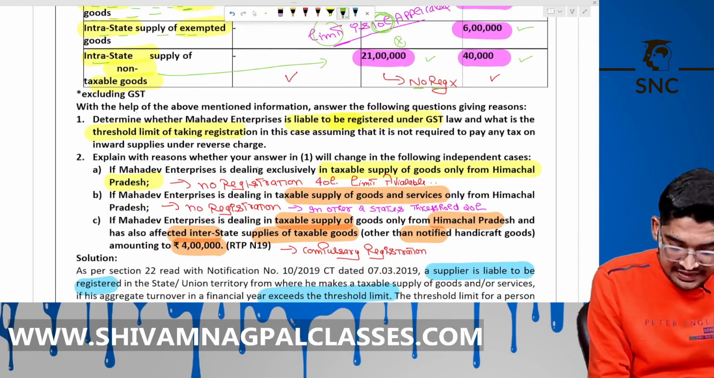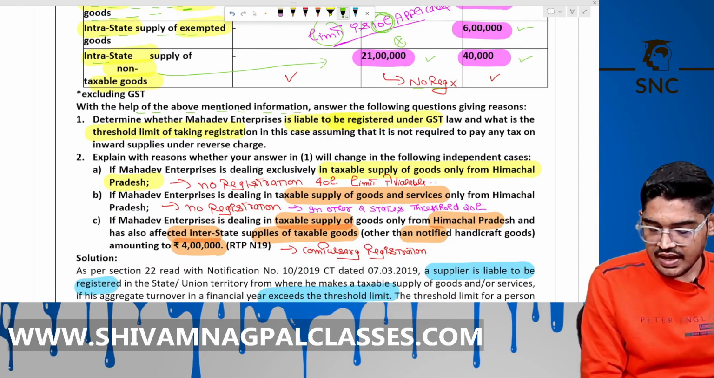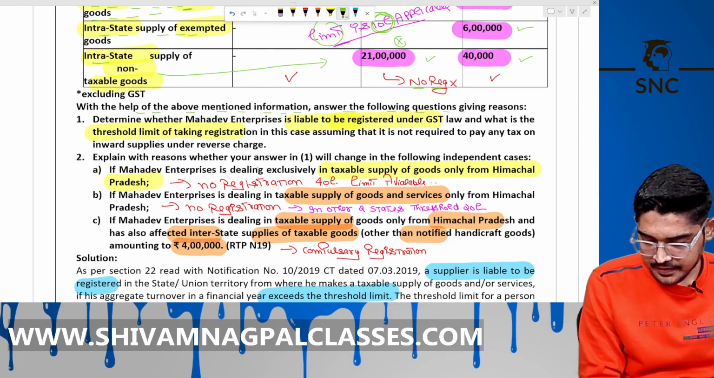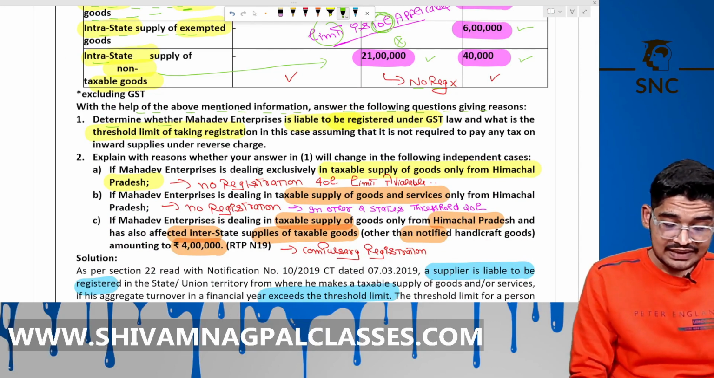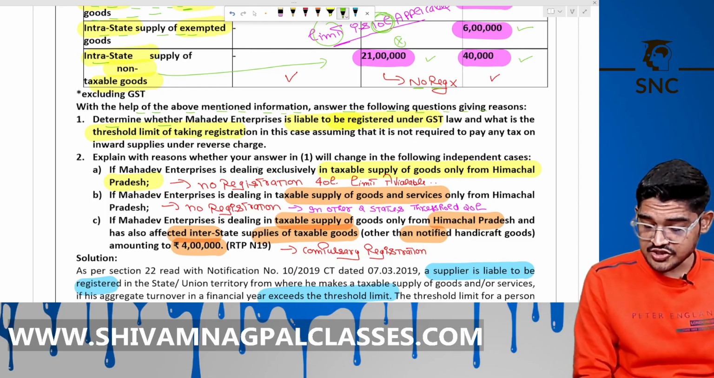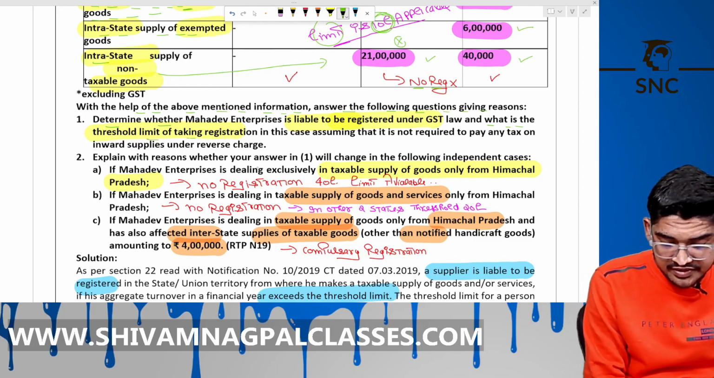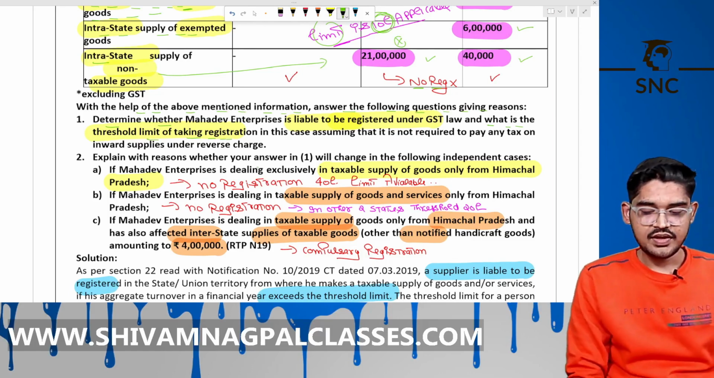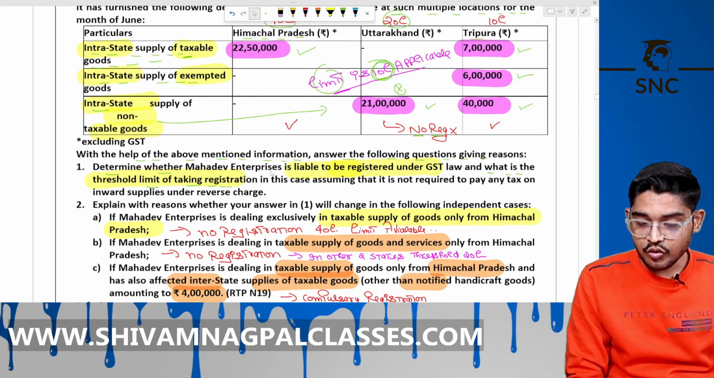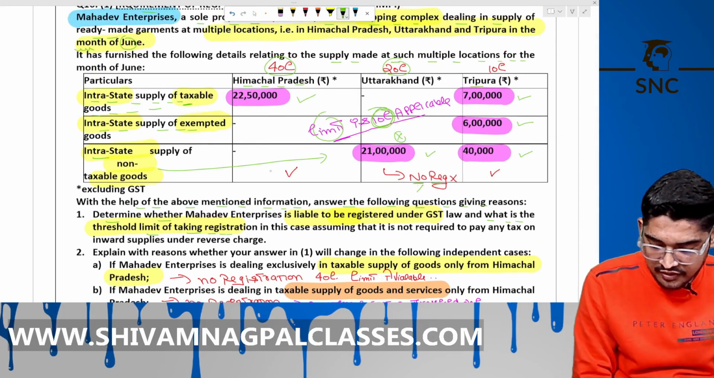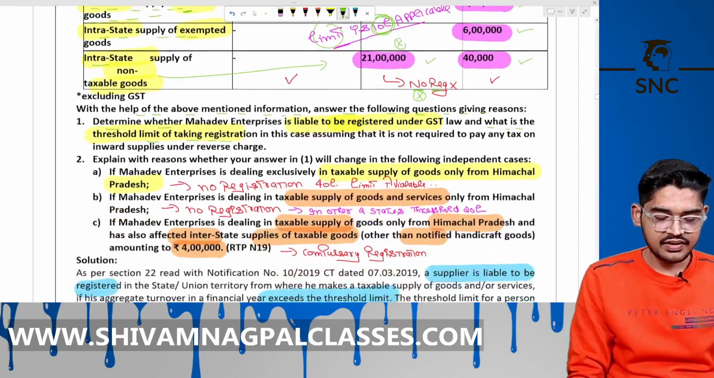With the help of the example given above, answer the following question. Determine whether Mahadev Enterprises is liable to register under GST law and what is the threshold limit for taking registration. The threshold will be 10 lakh, not 40 lakh. For Uttarakhand, not required. For Himachal Pradesh, required. And for Tripura, required. Is this clear? This will be the answer.